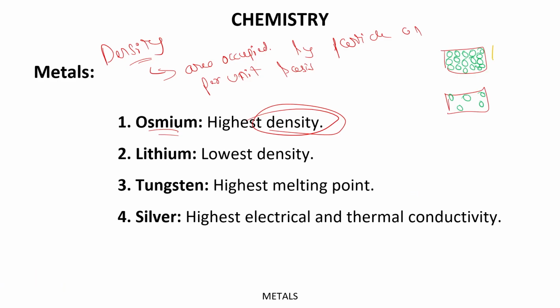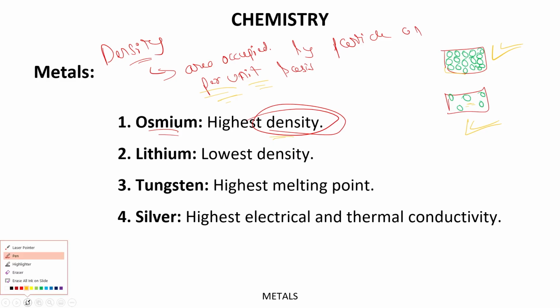You will say this one has more density. Why? Because the area in between the particles is very small, so their per unit basis area is very less. Whereas if you look at this other picture, you will find it has low density because the area in between the particles is not so compact. Okay, so that is the definition of density.